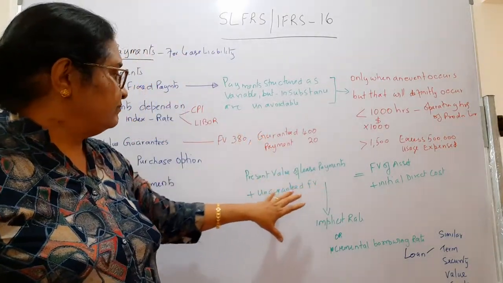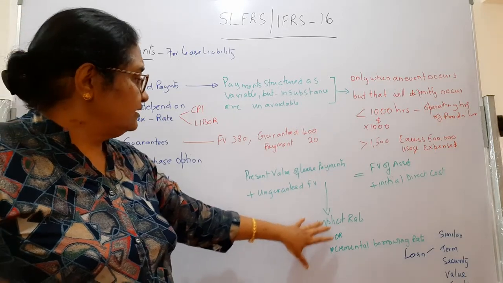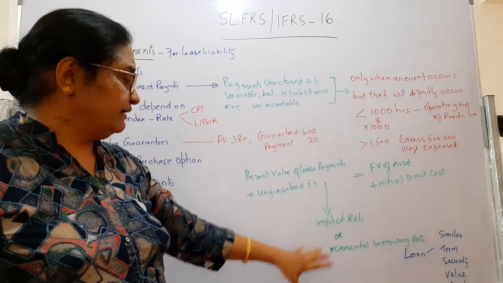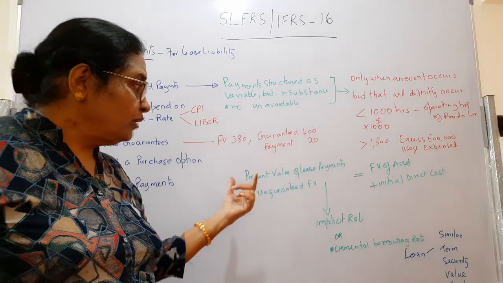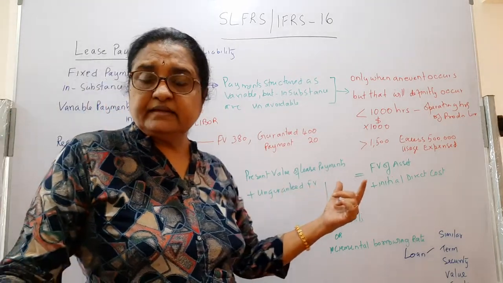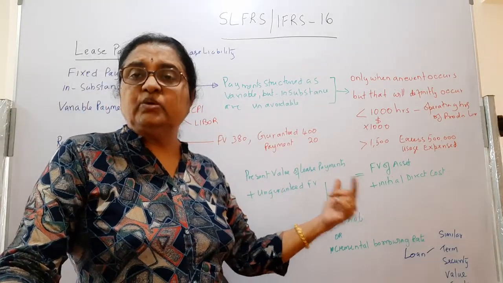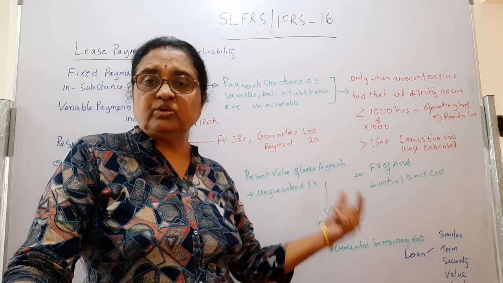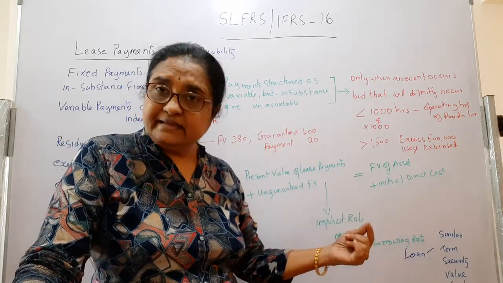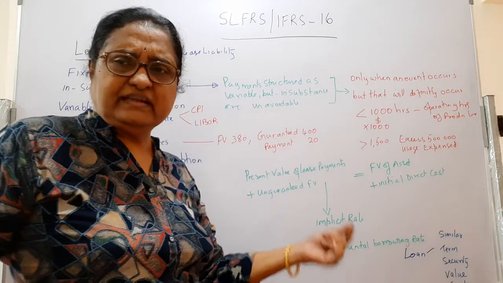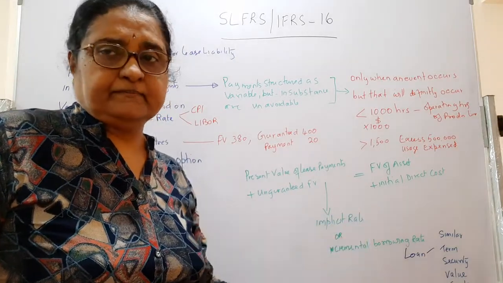Now we come to the implicit rate. That means the discount factor at which you take the present value. What is your discount factor? That is the implicit rate. What do you mean by the implicit rate?